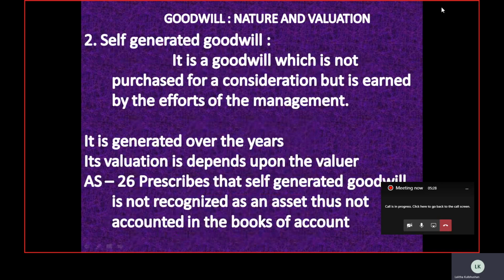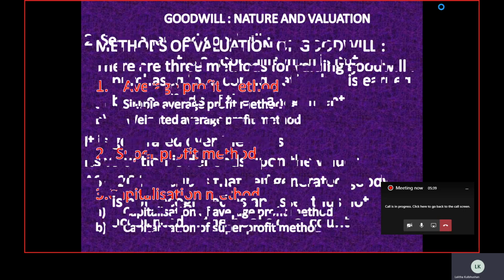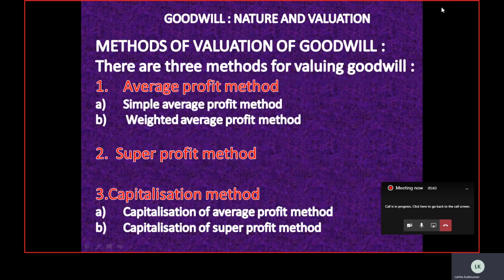Now we are going to discuss the methods to calculate goodwill. What are the various methods which we can use for the purpose of calculation of goodwill? Generally, according to the class 12 syllabus, there are three types of methods: average profit method, super profit method, and capitalization method.